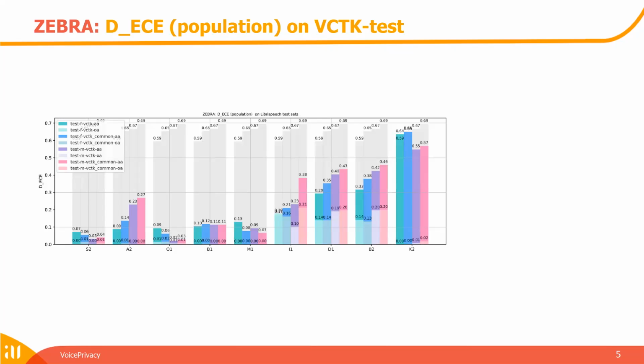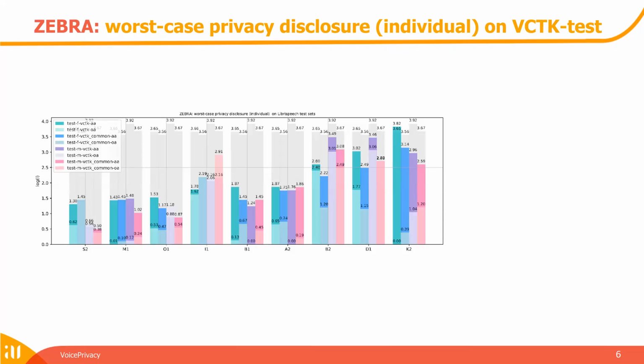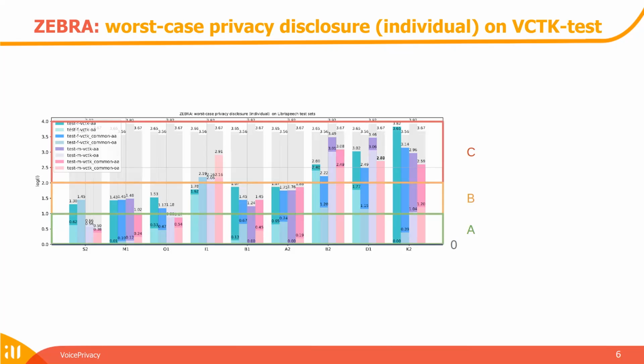We can see this on the population level metric for Zebra, that's the expectation level metric, and qualify systems there. And we can see this as well for the worst case privacy disclosure on the individual level. Again, we can use the categorical scale here, the categorical tags, which help us to better qualify between the systems.